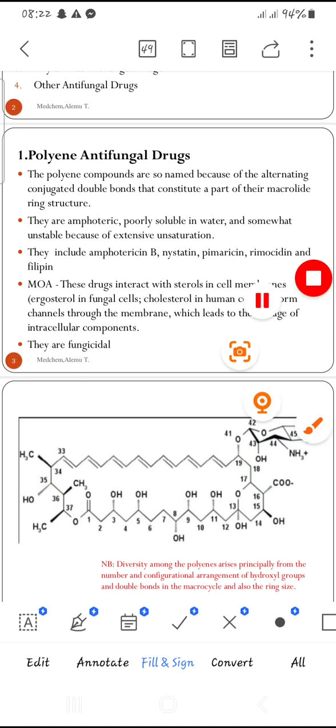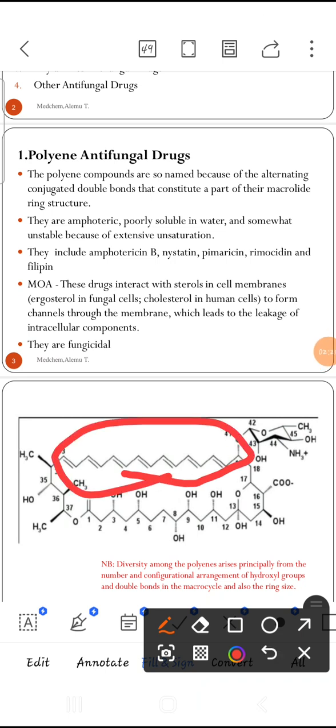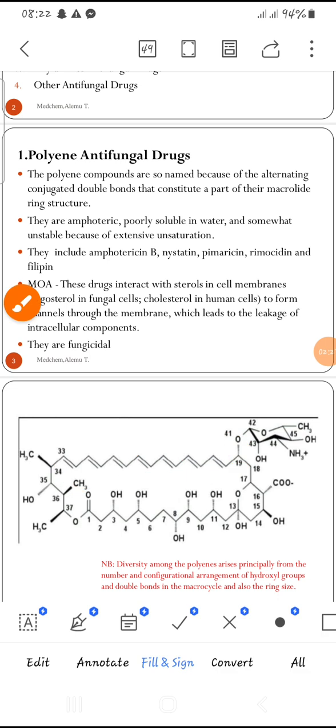For example, here we can see in this example, there are double bonds, and all the double bonds are separated by a single bond. Such double bonds are termed conjugated double bonds. Polyene antifungals have these conjugated double bonds, which are very important for their antifungal efficacy.